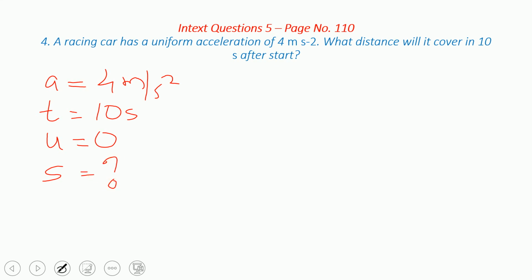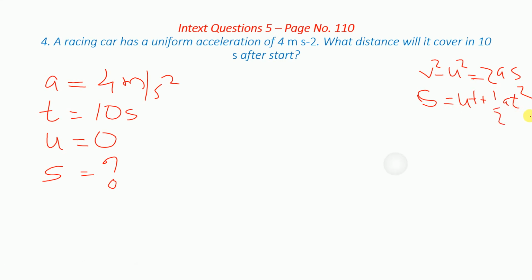Now the formula: v square minus u square is equal to 2as can be used, or s is equal to ut plus half at square can also be used, correct? Now is it possible to use the first one? No. You have to see what things are given. It cannot be used because v is not there. We can use the second one, because u and everything else is there. So we will substitute here.